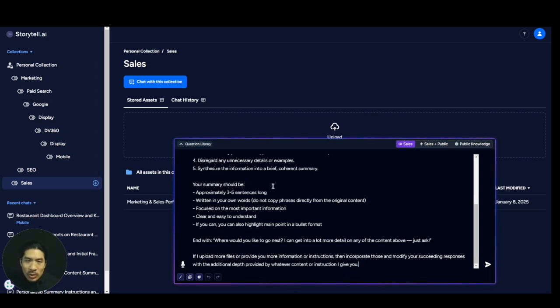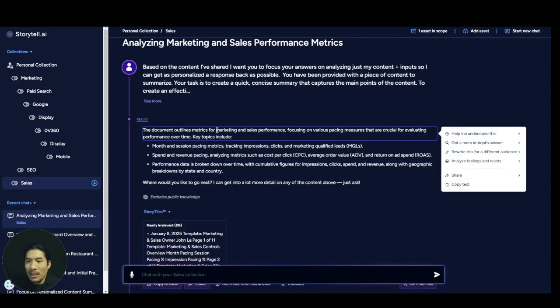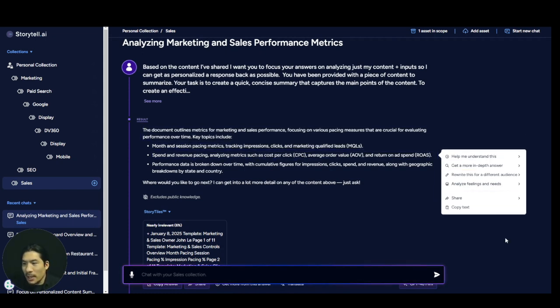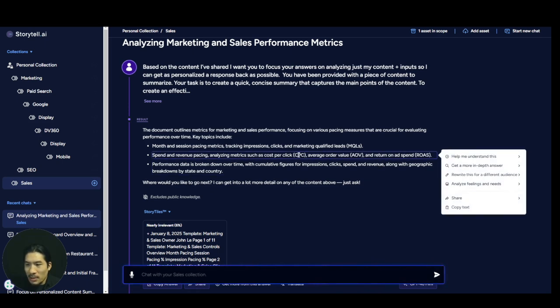And what you can do is use this, alter it, tweak it, but it's a very, very, very well written prompt as opposed to which campaigns are the worst. That would not be very helpful. So I'm going to hit send. Let's see what happens. Great. Look what just happened. Storytell was able to show me, hey, this document outlines all these things in here, MQL, CPC, AOV. What you can totally do now is click on something like CPC.